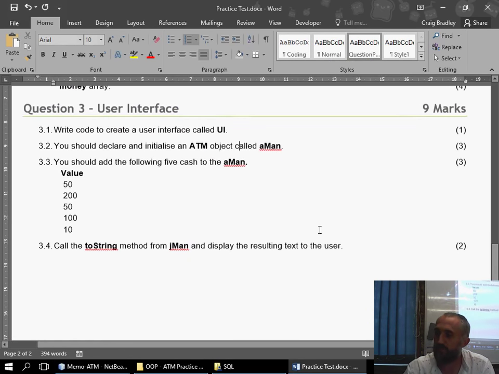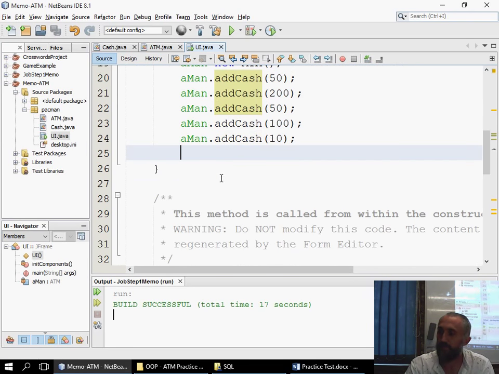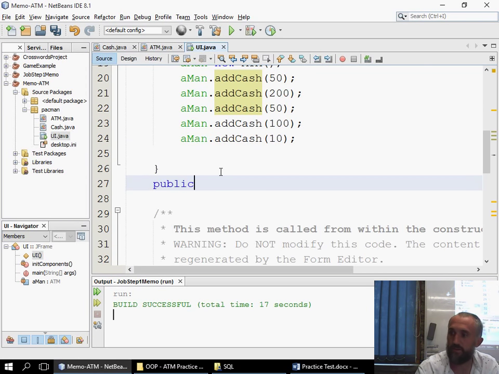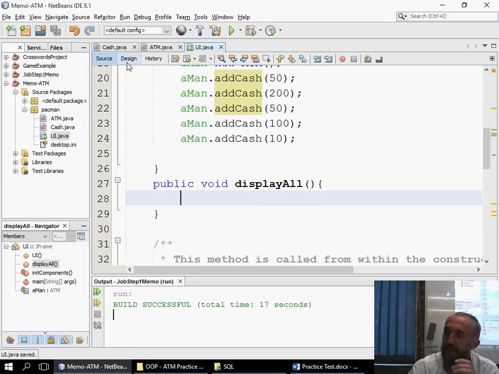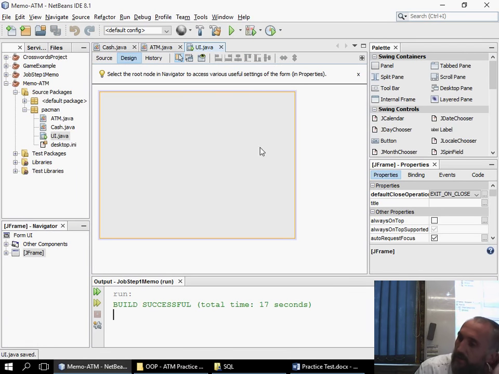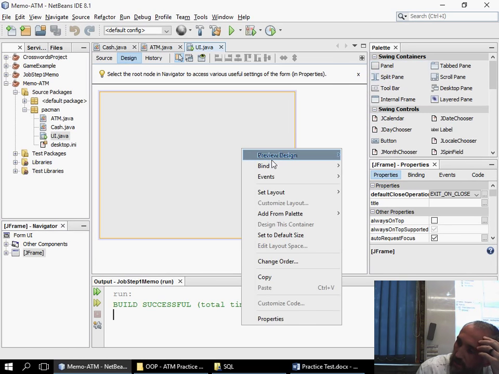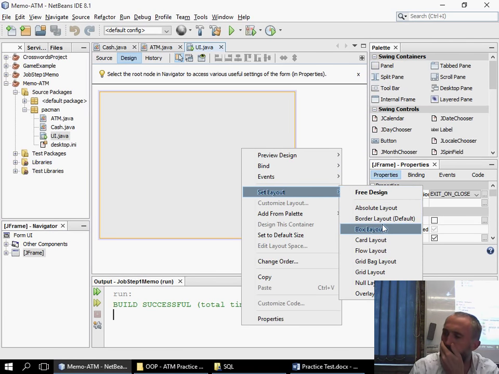The next thing it asks me to do is create a toString method from aman and display the text to the user. So public void display all. Now I have to actually create some form of area to display it, but I'm also going to create a second area to add money later. So I'm just going to create it slightly differently to what you guys would. Set layout, border layout.